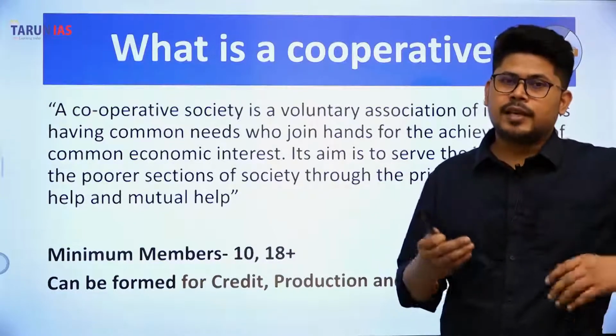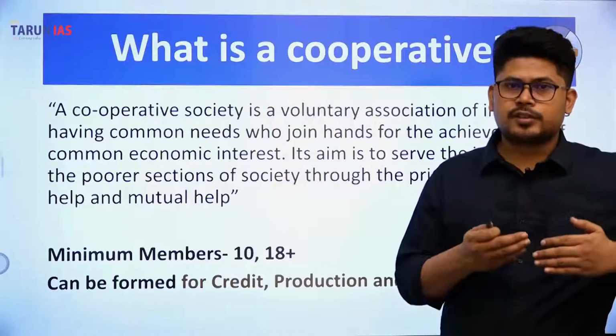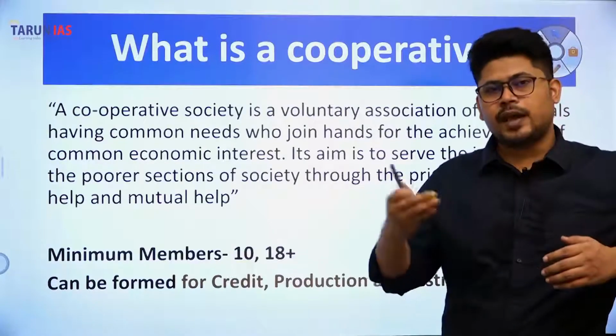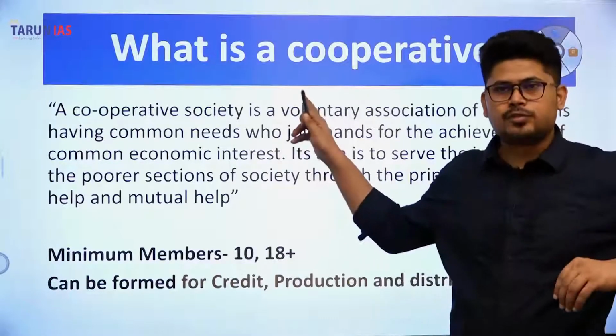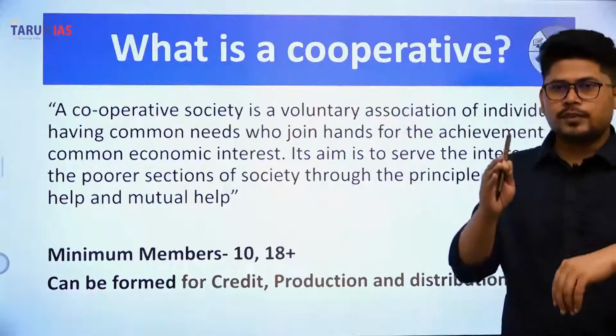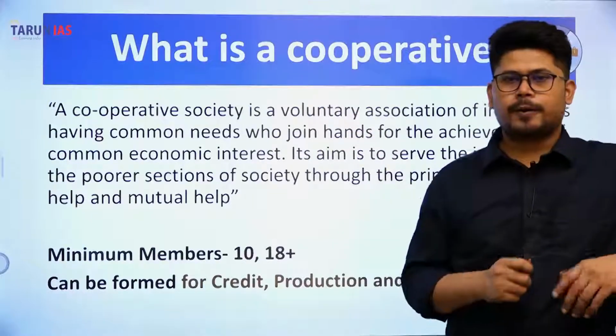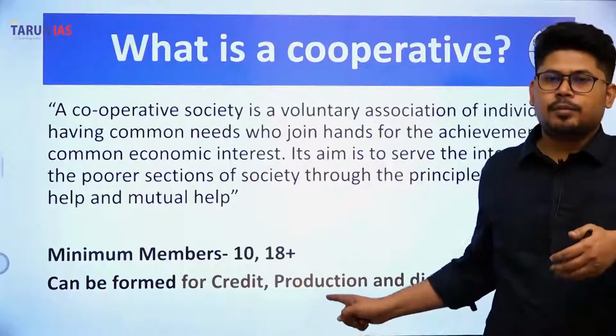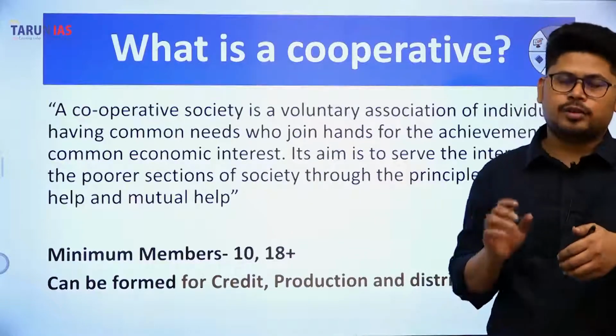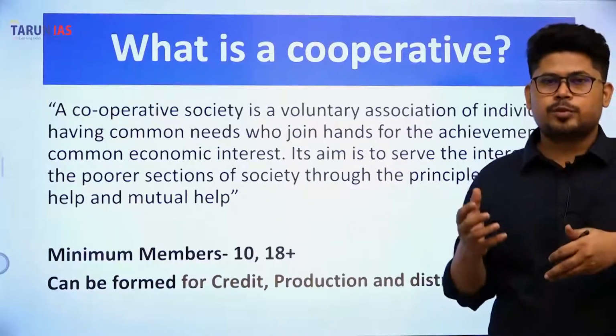Okay? And they will extend cooperation amongst themselves for the benefit of everyone. Okay? So a cooperative society works on the phenomenon of a win-win situation for everyone. Okay, it can be formed for credit, production and distribution. Now, what is production and distribution?